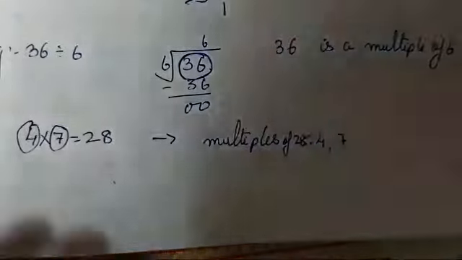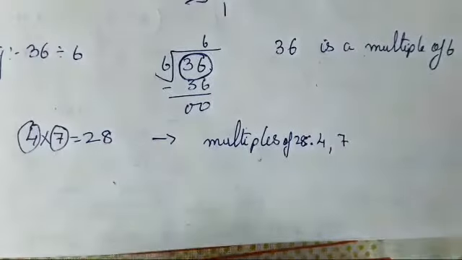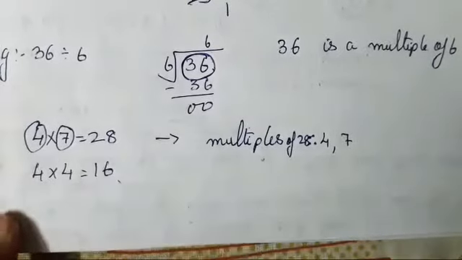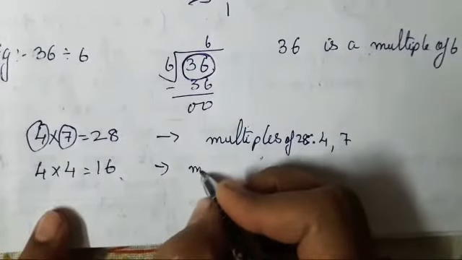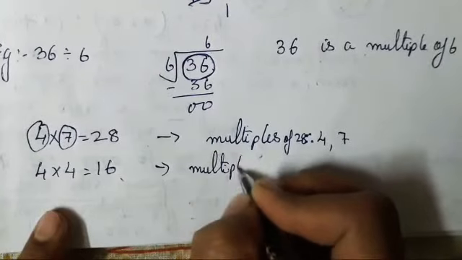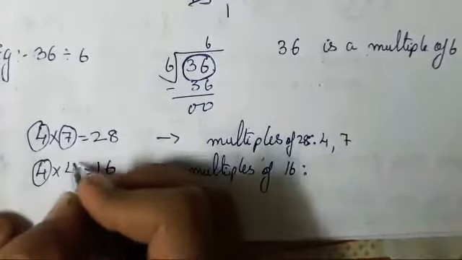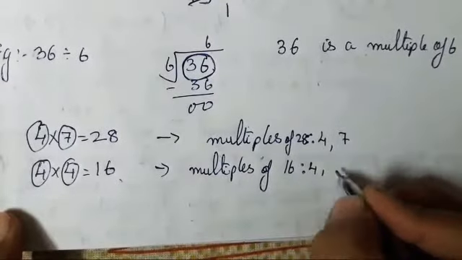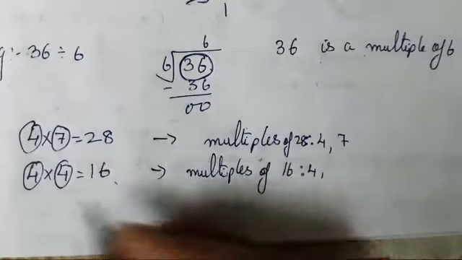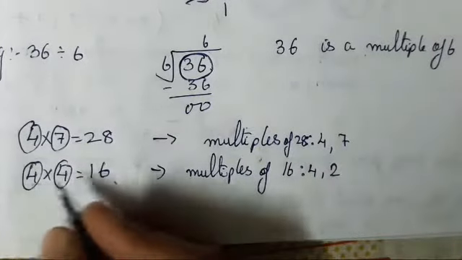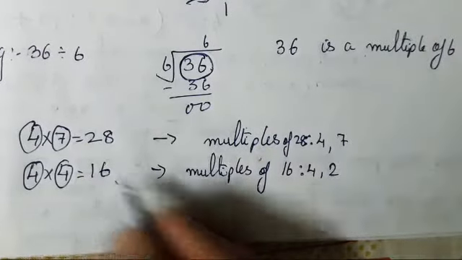Okay, one more example I will give. If we will take 4 into 4, that is 16. Okay, so what are the factors of 16? 4 into 4, okay, that means 4. Now, you all can take 2 also, because in the 2's table 16 is also coming.